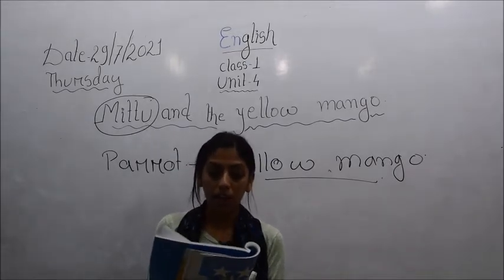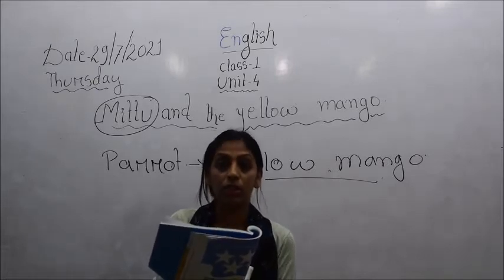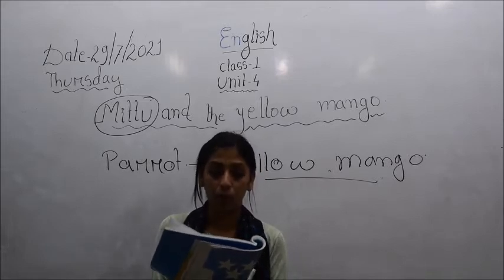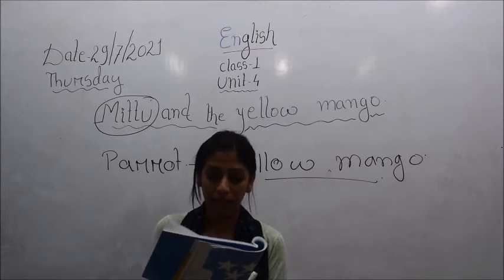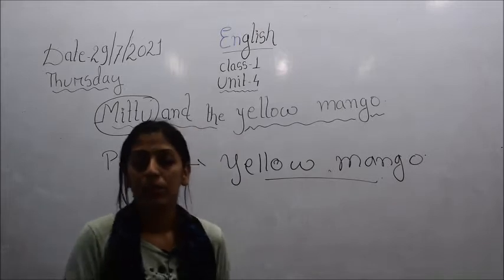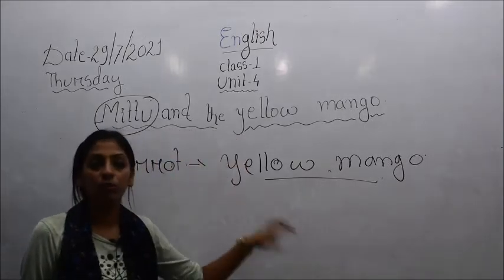Caw, caw, go away. This is my tree, said a voice. Mittu looked up. He saw a big black crow. Caw, caw, go, go, the crow shouted. He had a very loud voice. Mittu was afraid of the crow. He flew away.